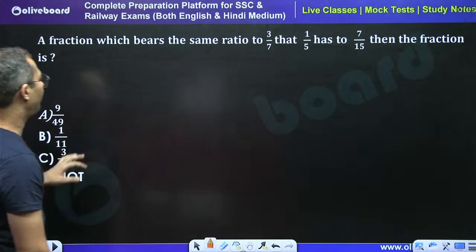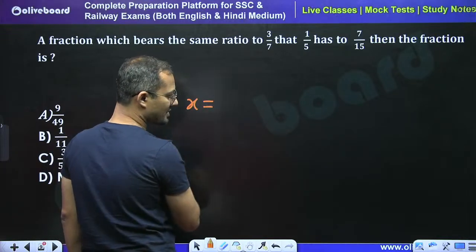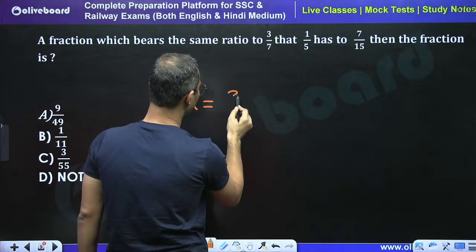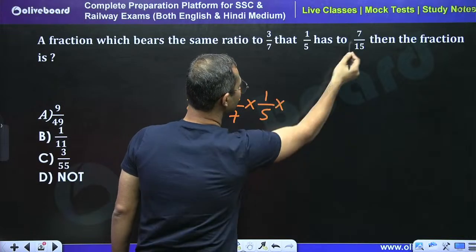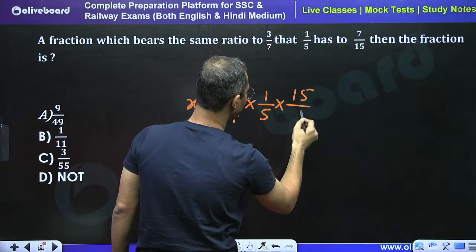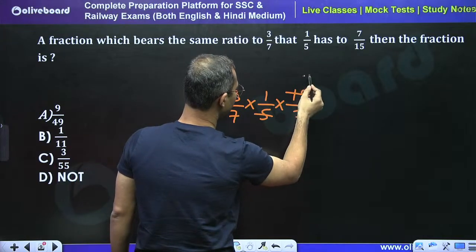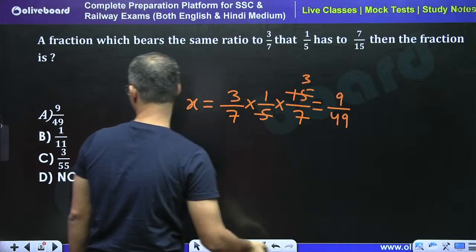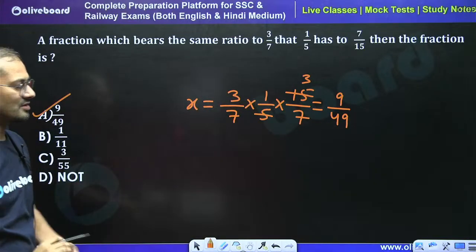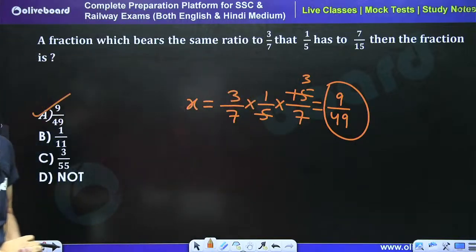See, a fraction which bears... now I can directly say that let the fraction be x. So this is going to be equal to 3 by 7 into 1 by 5, just reciprocating this part, so 15 divided by 7. We can say that by 5 this is cancelled 3 times. So 9 by 49. 9 by 49 is the right answer. A is the right answer. So in a single line I can mark the answer. Yes, A is the right answer.